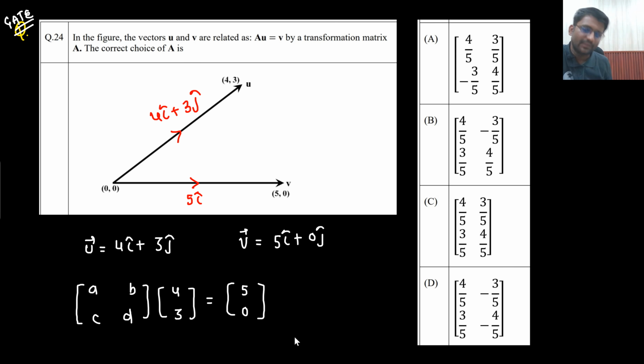That's it. So now check the options. From here what you are getting is 4a plus 3b equals 5, and 4c plus 3d equals 0.